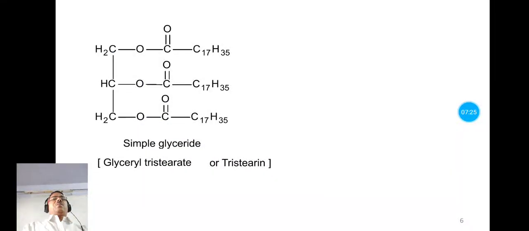It is also simple triglyceride, means to esterify the 3 hydroxyl groups of glycerol, only one type of carboxylic acid or fatty acid is used, and that is here stearic acid, C17H35COOH. So that is the stearic acid is used to esterify the hydroxyl groups of glycerol, and we have this simple triglyceride, or it is simple glyceride.